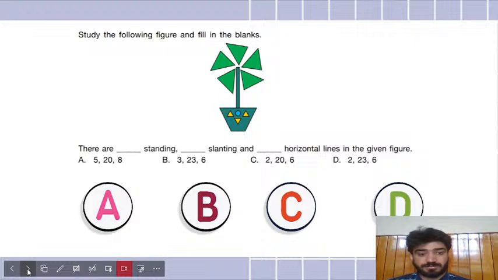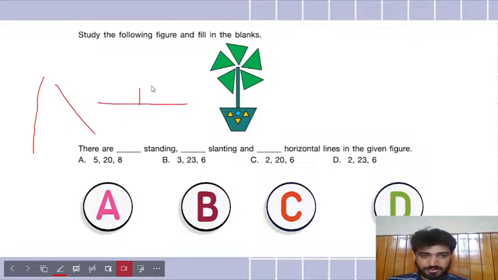Study the following figure and fill in the blanks. There are dash standing, dash slanting, and dash horizontal lines in the given figure. So, how many standing, slanting, and horizontal lines are there in the figure? Tell me. Standing line means a line which is straight. Slanting line means which is slanting. And then, which line is there? Horizontal. Horizontal means like this, in this direction. Horizontal is this line. Then, this is the slanting, and this is the standing. Like steeper. So tell me in this figure how many standing, slanting, and horizontal lines are there?